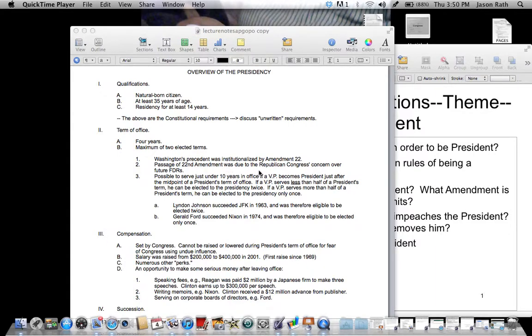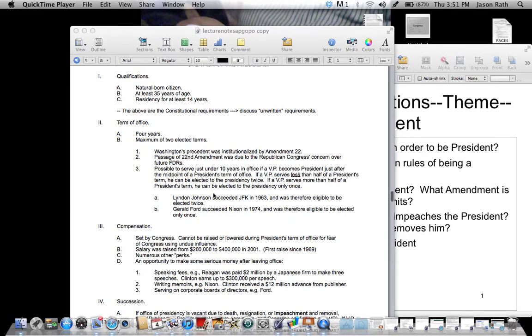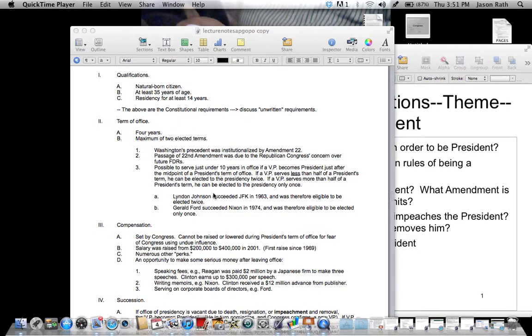And this was in response from the Republican Congress's concern over FDR. Remember, FDR was president forever. He was elected to 4 terms, and didn't finish his last one. But we put the 22nd Amendment in to now make it a law. It wasn't a law until the 22nd Amendment. And then there's a possibility you could serve 10 years, and what would happen if the president is assassinated or killed or dies, and what happens with the vice president.